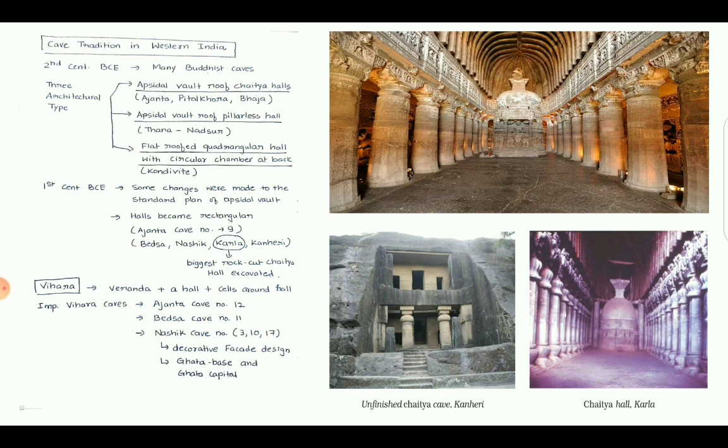Now let us see about viharas. Vihara is nothing but a combination of veranda, a hall and cells around the hall where monks used to live. Important vihara caves are Ajanta cave number 12, Bedsa cave number 11, Nasik cave number 3, 10 and 17. The Nasik cave shows a decorative design at the entrance gate, also known as Ghata base and Ghata capital.